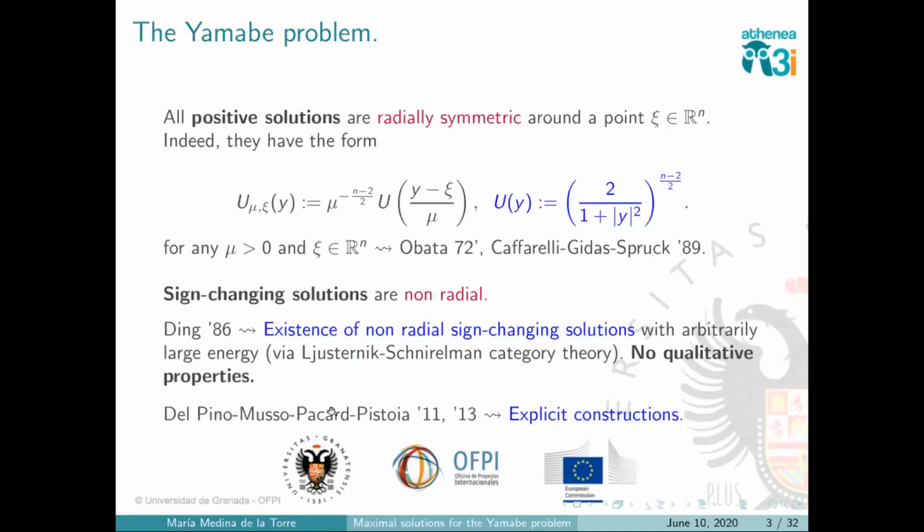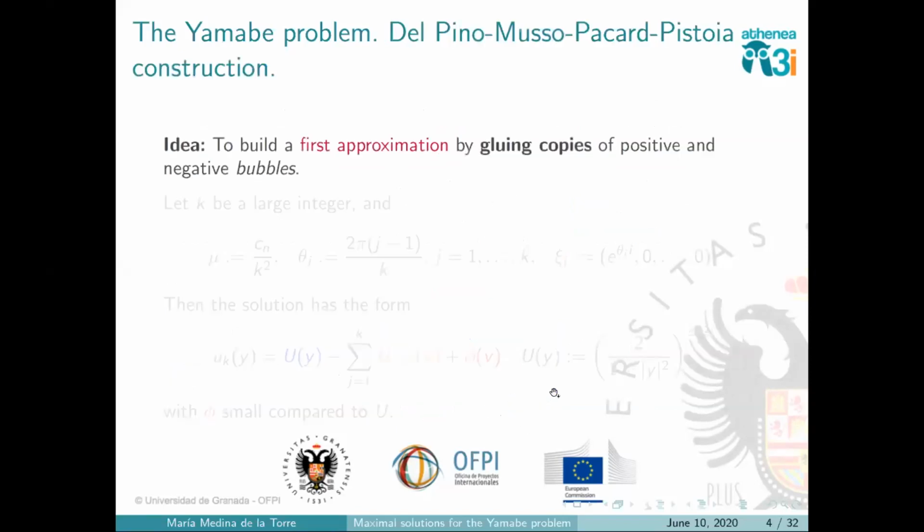Then in two different papers, Del Pino, Musso, Pacard, and Pistoia found explicit constructions of non-radial sign-changing solutions to this equation. So the first thing that I will do is to try to understand how the solutions that they build are. And how do they do it?